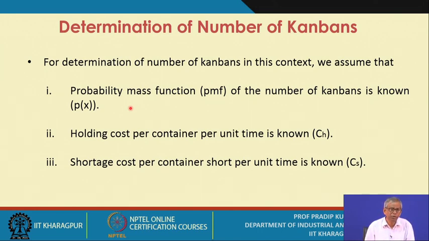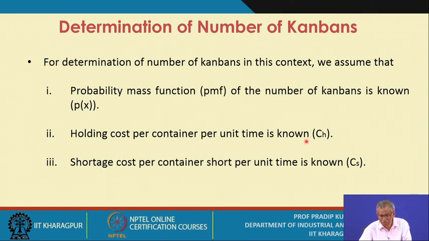You can refer to good textbooks on probability and statistics, where you will get standard methods to determine the probability mass functions for the number of Kanbans. It is a discrete random variable. Holding cost per container per unit time is known.